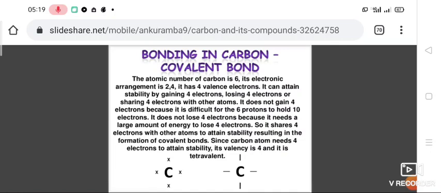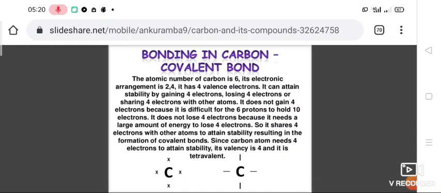If a carbon atom loses 4 electrons to form a C4+ cation to acquire noble gas configuration, then it will require a large amount of energy to remove these 4 electrons, which is not possible. On the other hand, if a carbon atom gains 4 electrons to acquire noble gas configuration, then it will not be possible for the anion to overcome the electrostatic forces of repulsion between electrons.